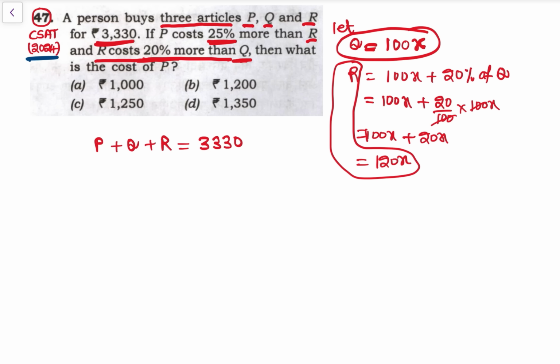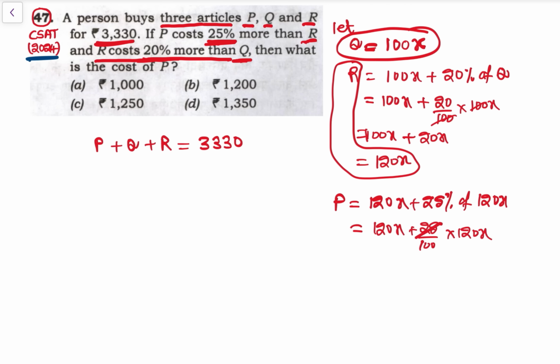Then P cost 25% more than R. So P is 25% more than R. So R, that is 120x plus 25% of 120x. ये हो गया. So this is 120x plus 25 by 100 into 120x. See, 1s are 4s are 4, 3s are 0.